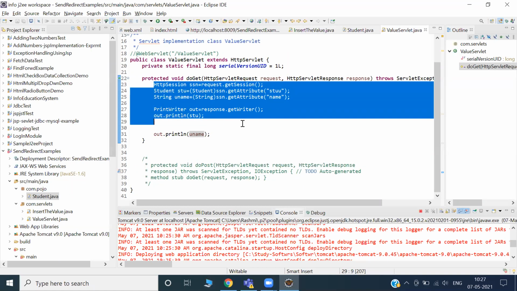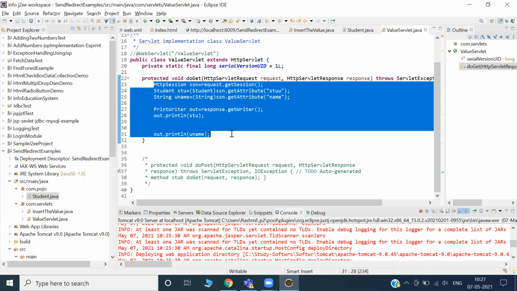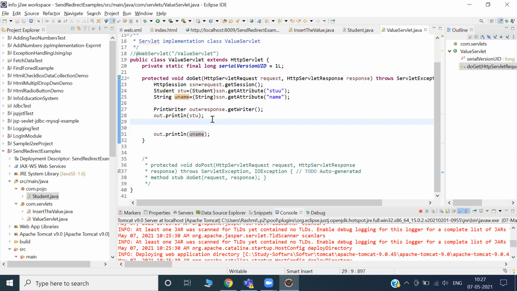JSP has its own team members. It is a team, JSP has so many things. The same thing we can do in JSP, but a little differently. There are some twists, and we'll understand them bit by bit as much as possible. Okay, so we understood what is request dispatcher, what is sendRedirect, and then what is session.